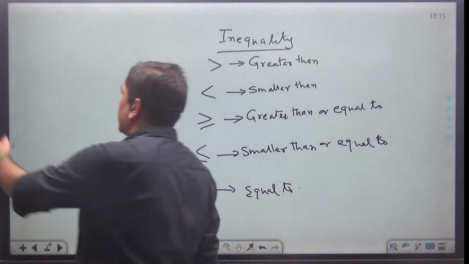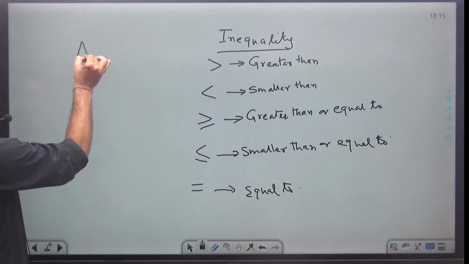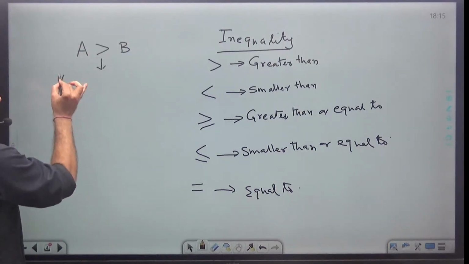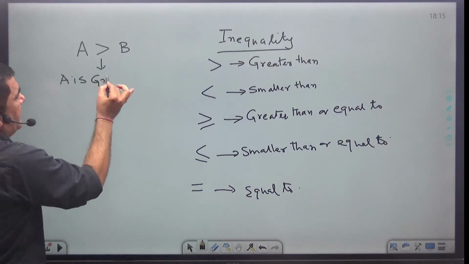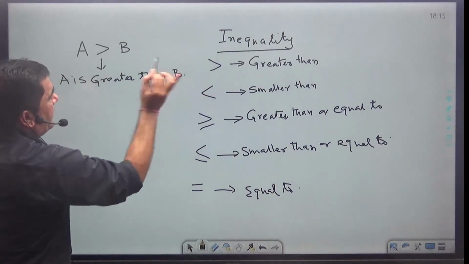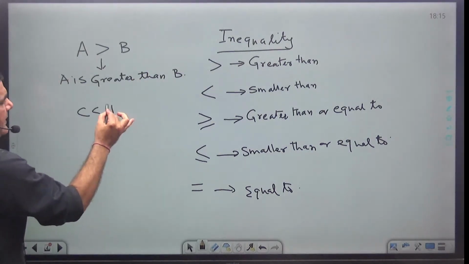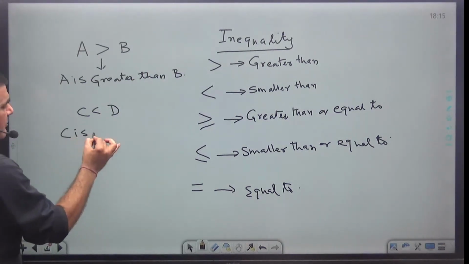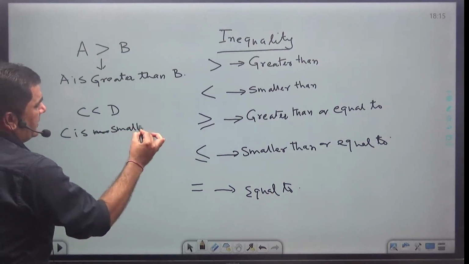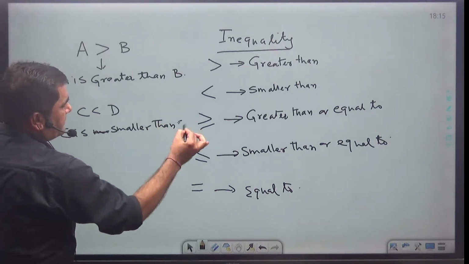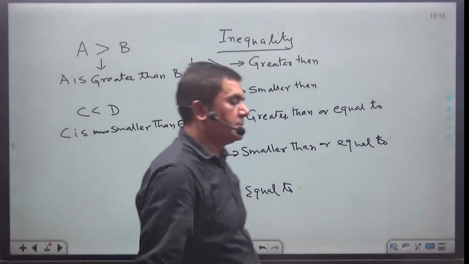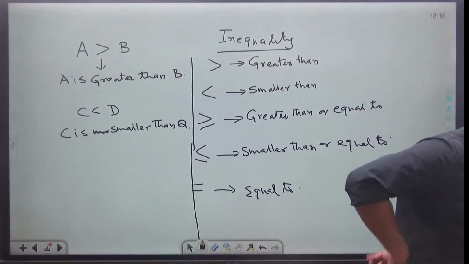Now let's see. If somebody writes A, this symbol, B, we always read this as A is greater than B. Suppose they have given C, this symbol, D. So I will say C is smaller than D. This is the way we read in the examination. Clear?